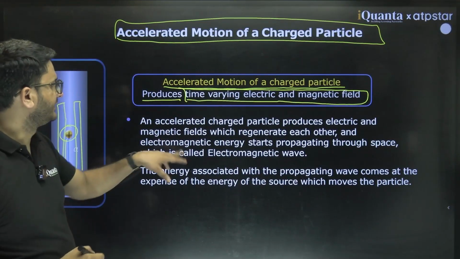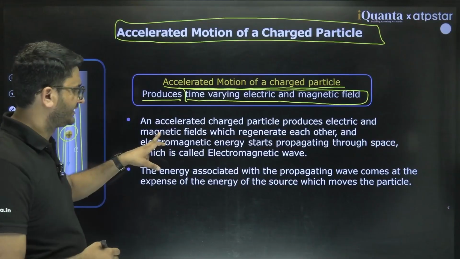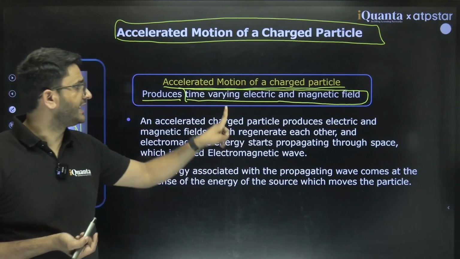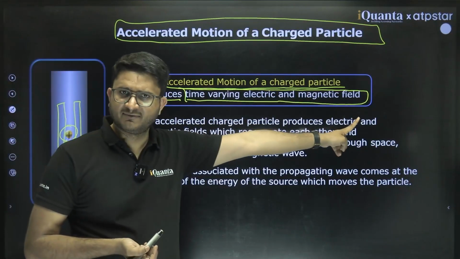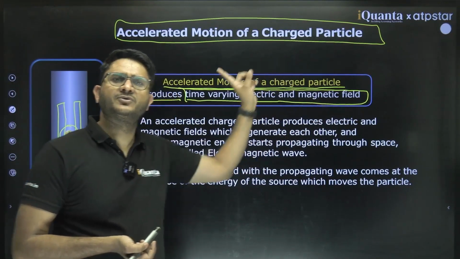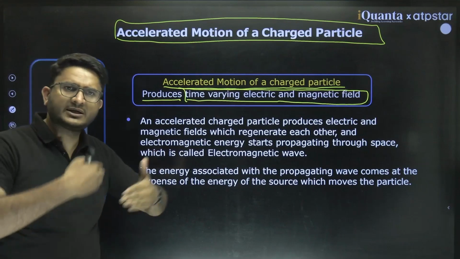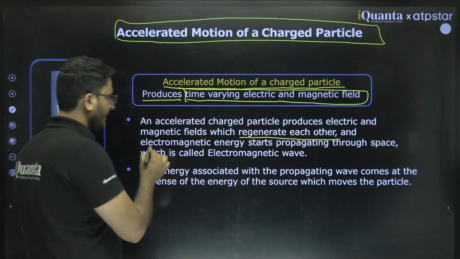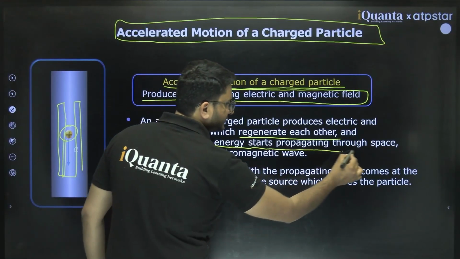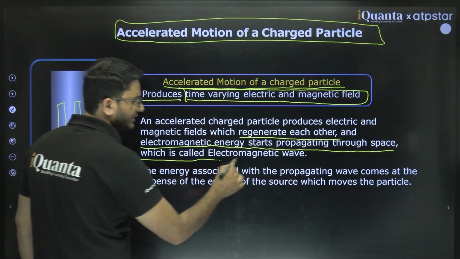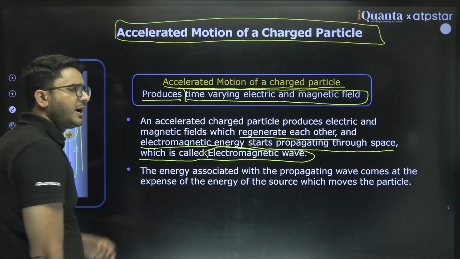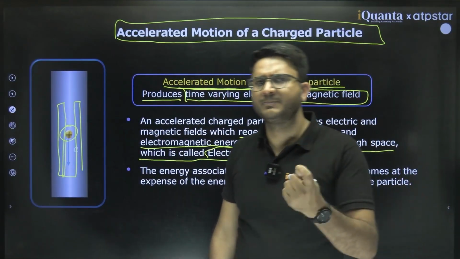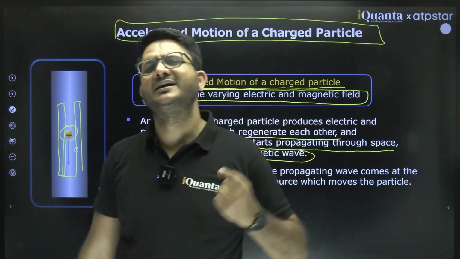Clear? An accelerated charged particle produces electric field and magnetic field which regenerate each other, because time varying electric field produces time varying magnetic field and time varying magnetic field produces time varying electric field. So they keep on regenerating each other and electromagnetic energy starts propagating through space, which we call electromagnetic wave. So how to produce an electromagnetic wave? The simple answer is just accelerate a charged particle.